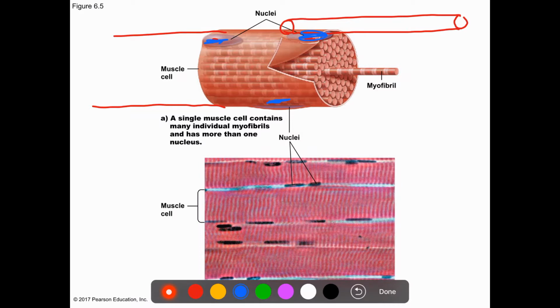All of these muscle cells are packed with an organelle called the myofibril. Myofibrils are long cylindrical structures that contain proteins. They contain two types of proteins, actin and myosin. And we are going to see these two types of proteins. Okay, so this is the structure of one muscle cell.